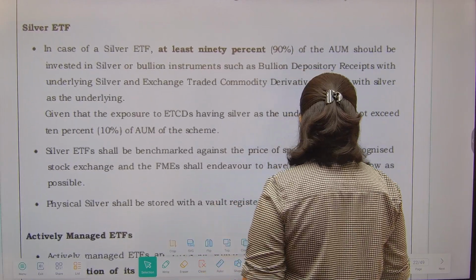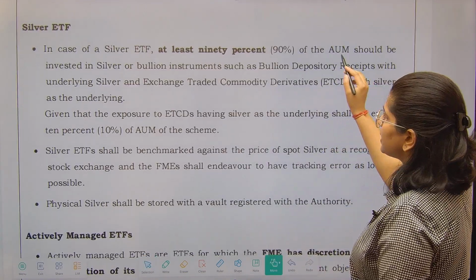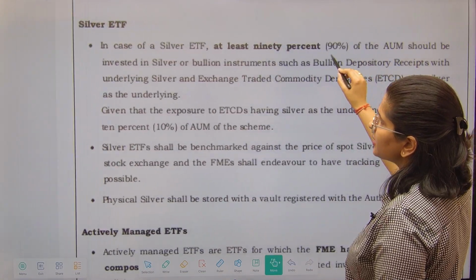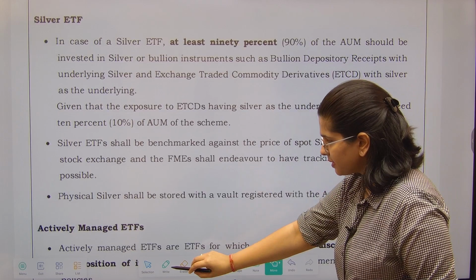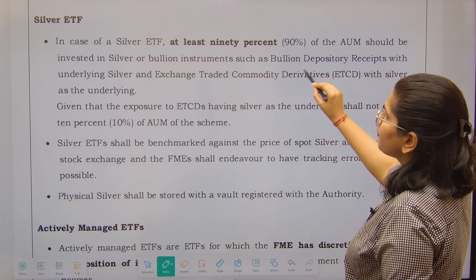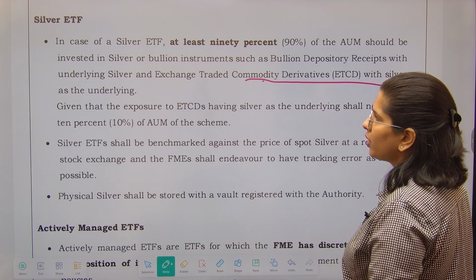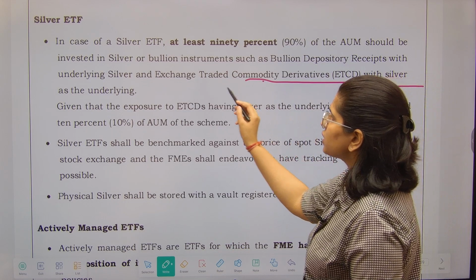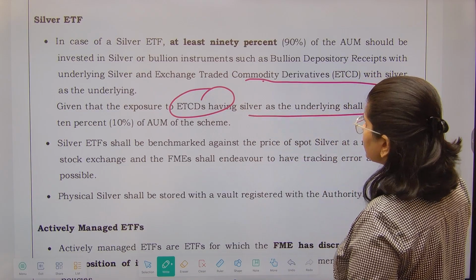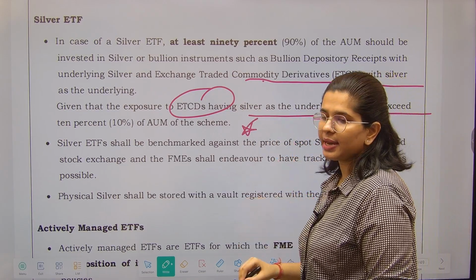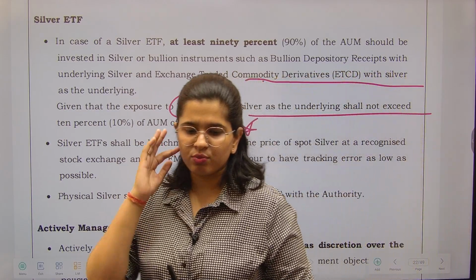In case of silver ETF, at least 90% of the asset under management shall be invested in silver or bullion instruments. That is important, right? And with the underlying silver exchange traded commodity derivatives, exposure to these commodity derivatives having silver as underlying asset shall not exceed 10%. You cannot invest in derivatives more than 10%.